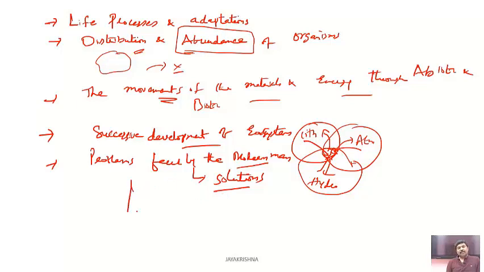Whenever I am talking about the problems faced by modern man and the solutions, say for example, this is one. Recently, scientists have discovered a fungus called Aspergillus, which has the ability to break plastic.